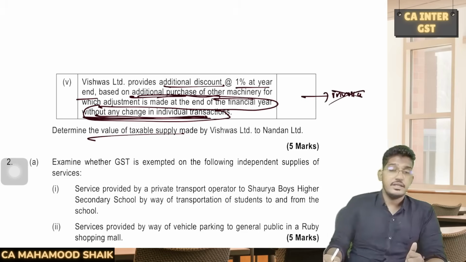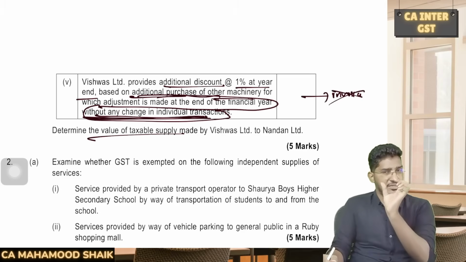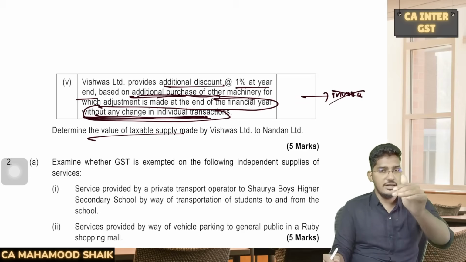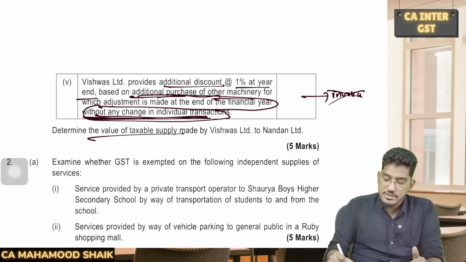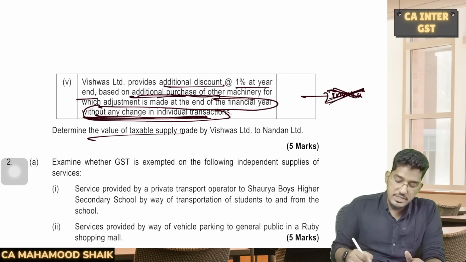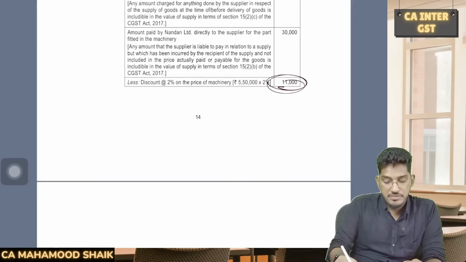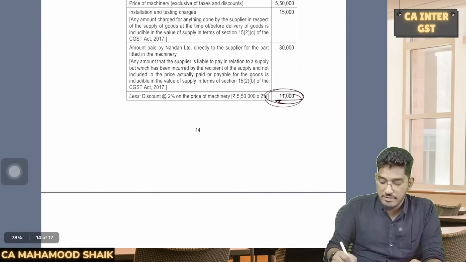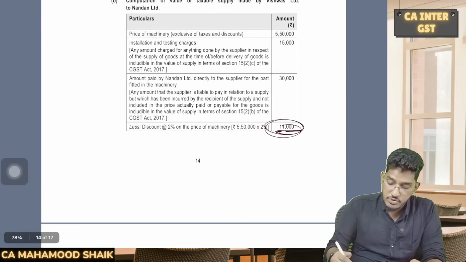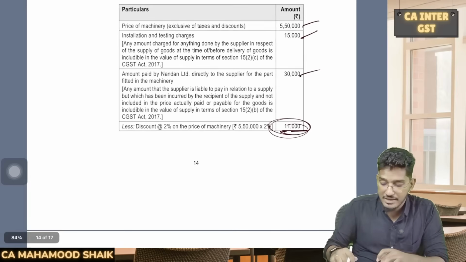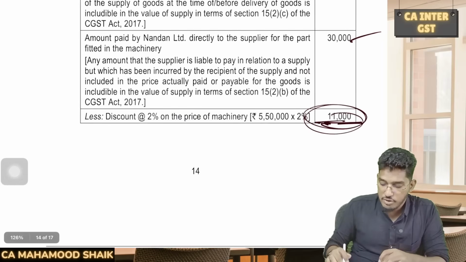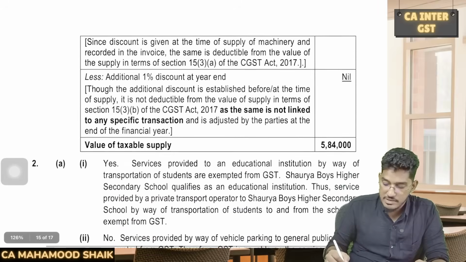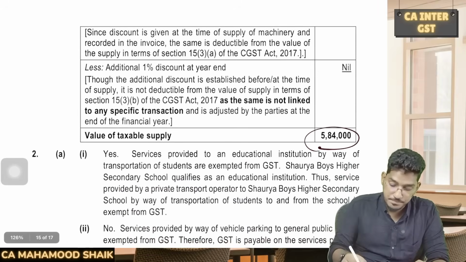They are not calculating this discount invoice wise, they have just given one bulk figure of discount and they are adjusting it in the closing balance. So this will not be allowed to be reduced from the value of supply. So only 11,000 you can reduce. So 5,50,000, 30,000 you have to add, 11,000 rupees of discount you have to reduce. The balance will become the value of supply.